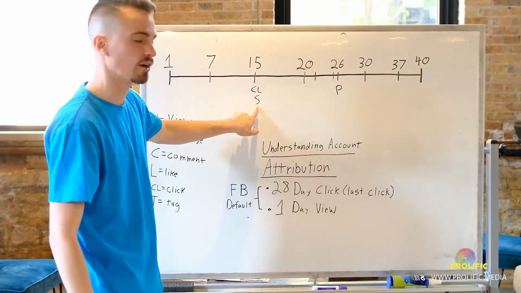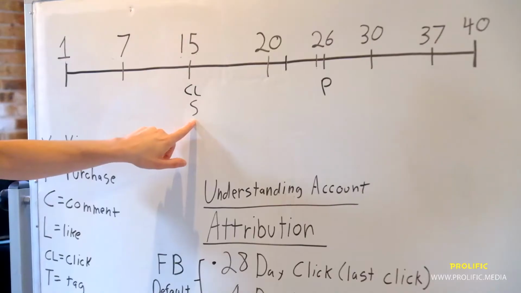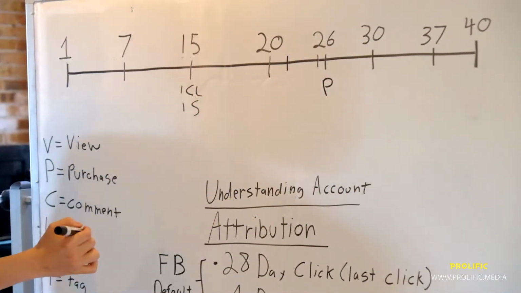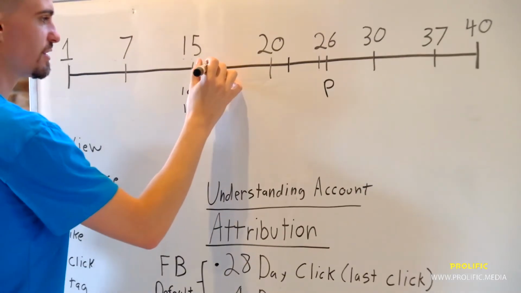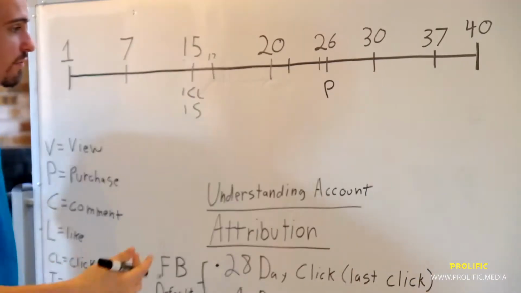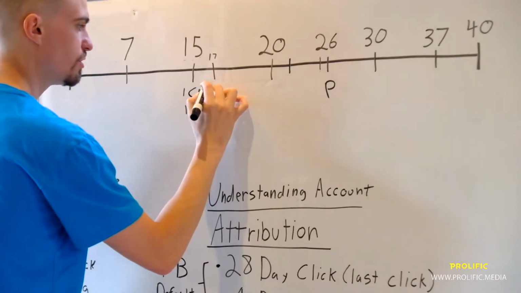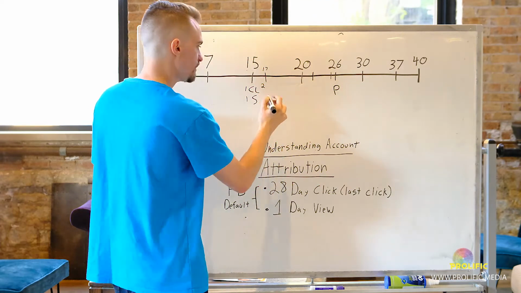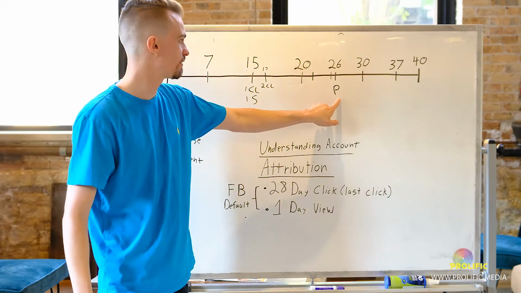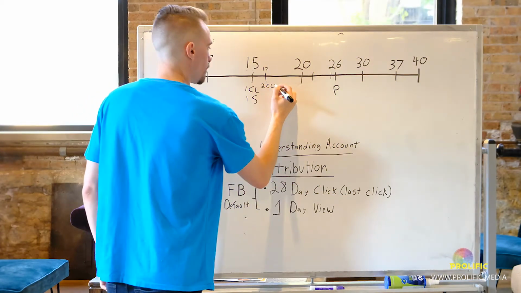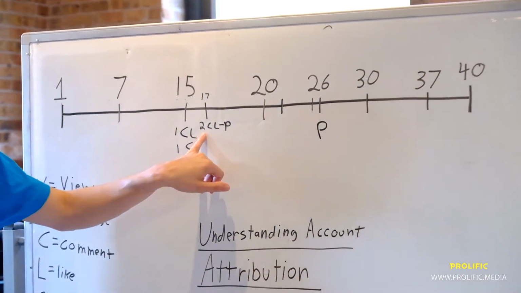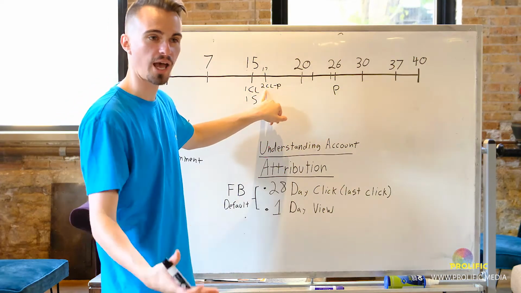Now once you share this ad, other people are going to see it organically. So let's say that person 1 is the person who clicks it and the person who shares it. Now let's say person 2 sees this ad on the 17th because sometimes that share can stay in the feed, and they click from the shared ad. Will this count as a purchase if they purchased on the 26th, or even that day, the 17th? The answer is no, because this person, number 2, was never actually served the ad.